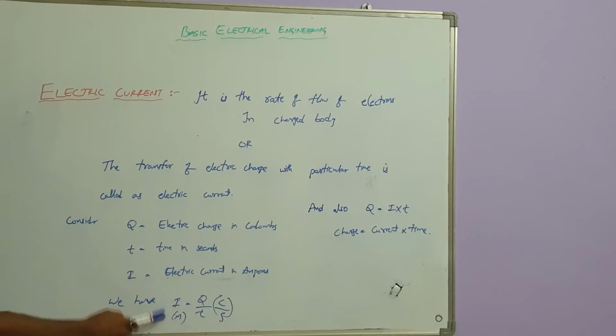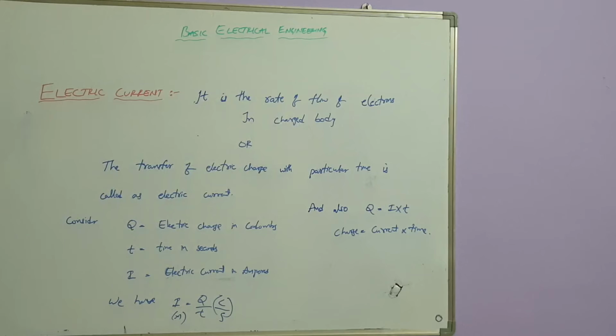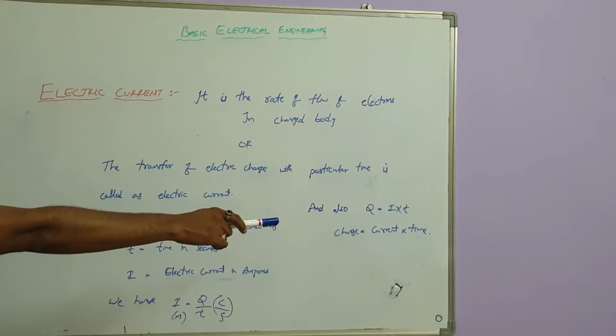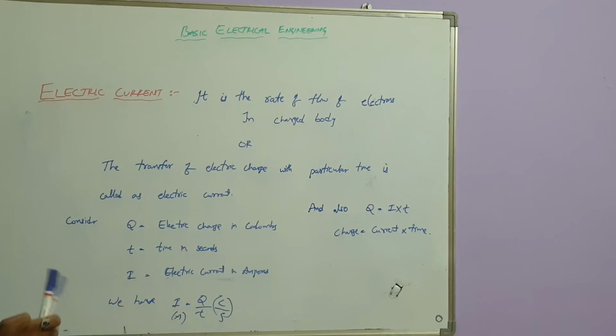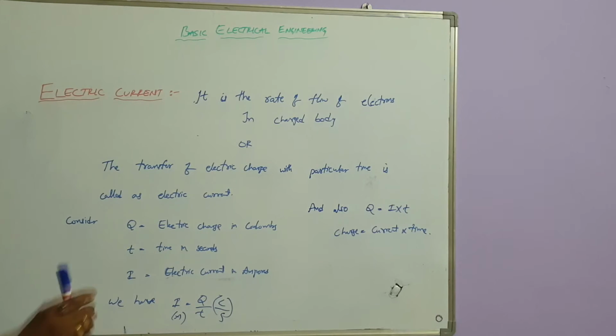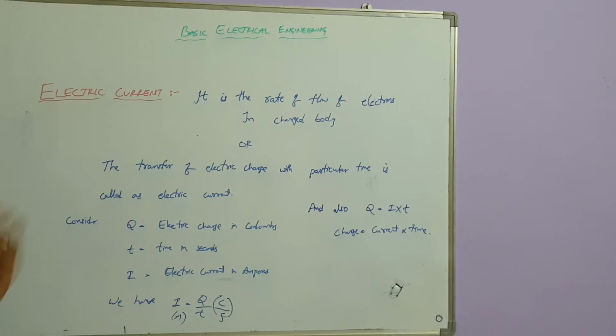So here the current is charge per time. So what is charge? Charge is nothing but the multiplication of current into time period. So how many electrons are transferred, multiplied by the time period, gives the total electric charge. Electric charge is nothing but the total number of electrons transferred within that particular time, so electric charge is current into time.